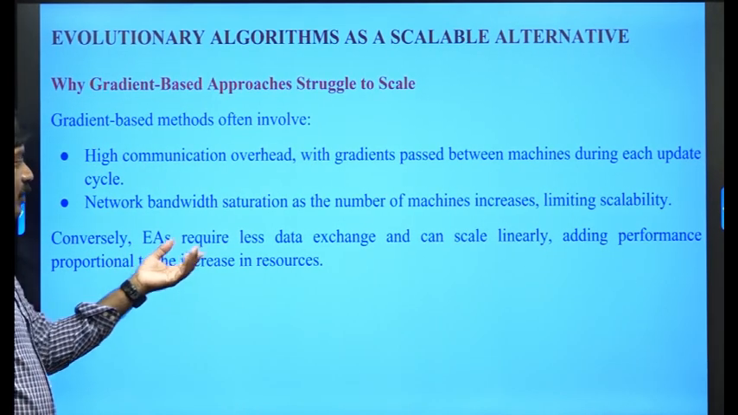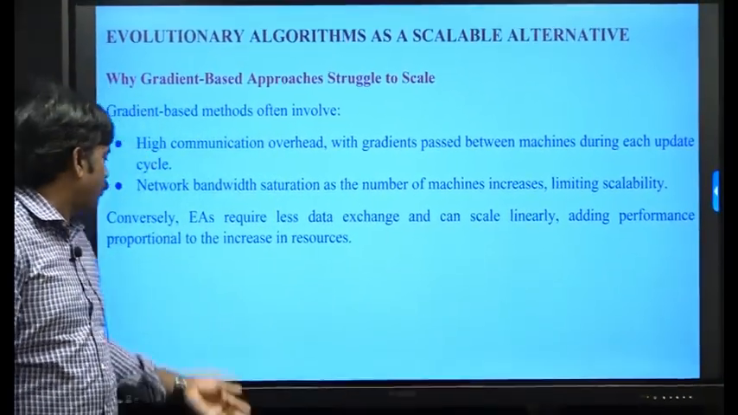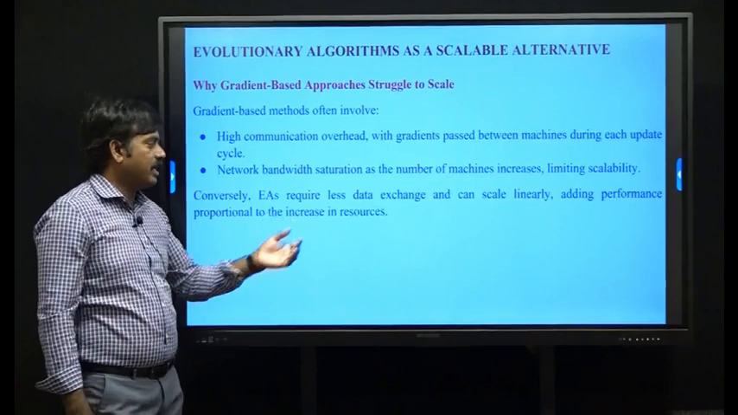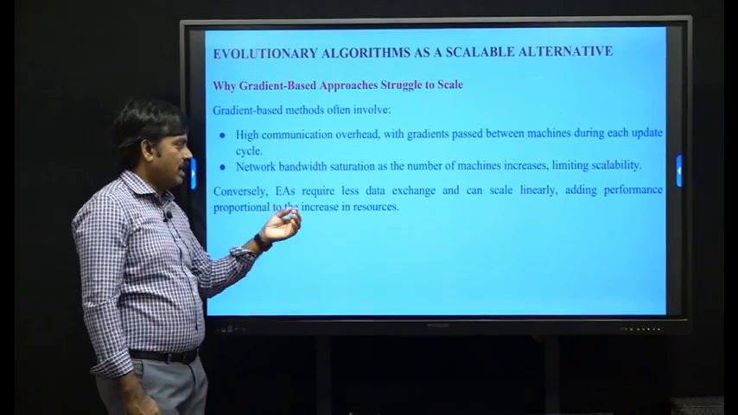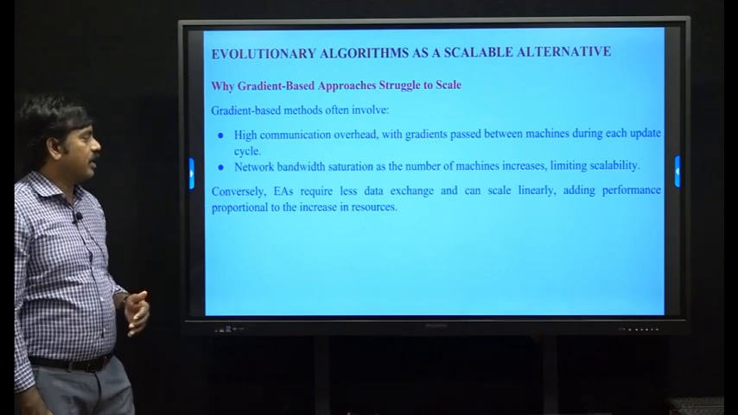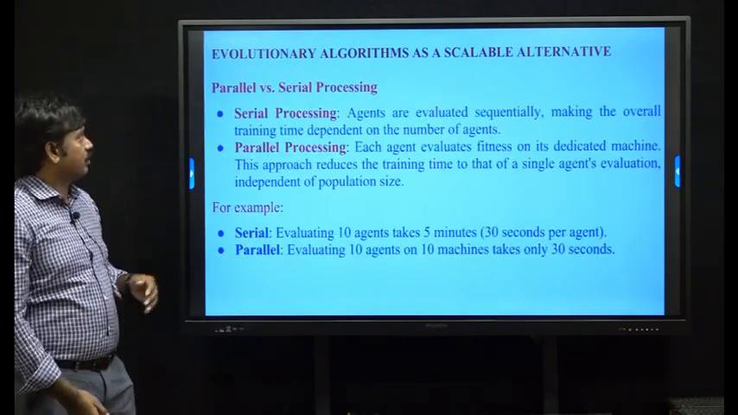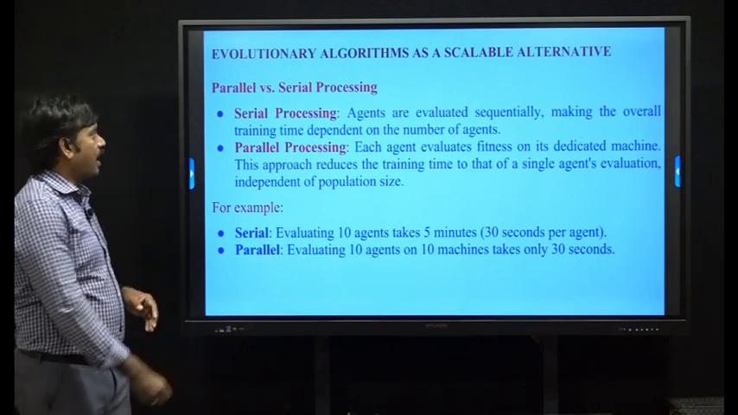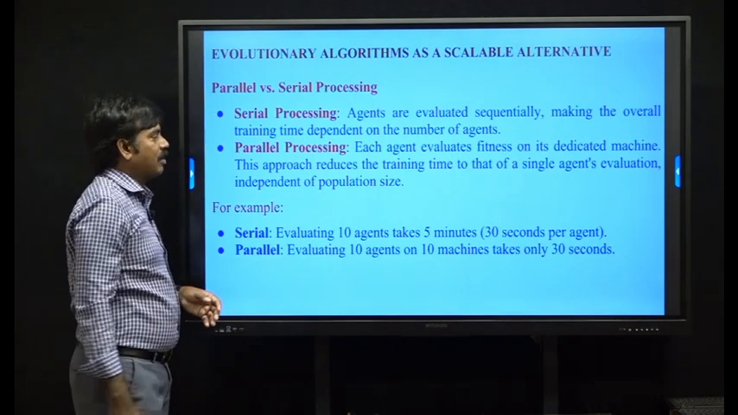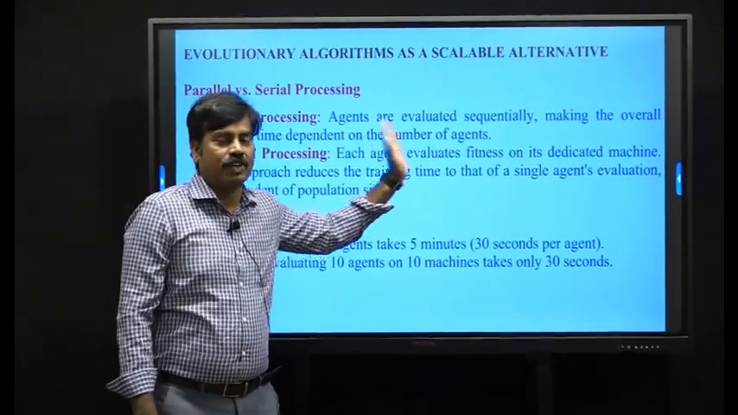Evolutionary algorithms require less data exchange and can scale linearly, with performance increasing in proportion to the increase in resources. So less communication is required in evolutionary algorithms, which makes them suitable for scalability. Now, parallel versus serial processing. In serial processing, the agents are evaluated sequentially.